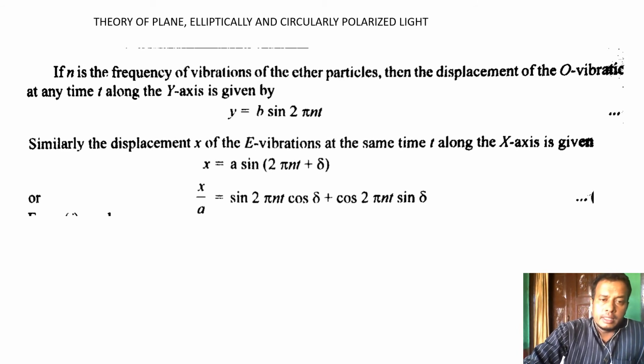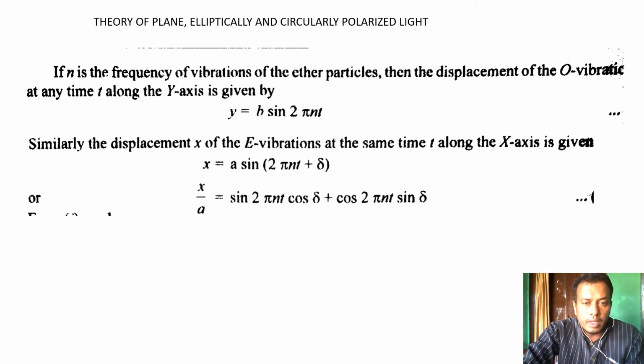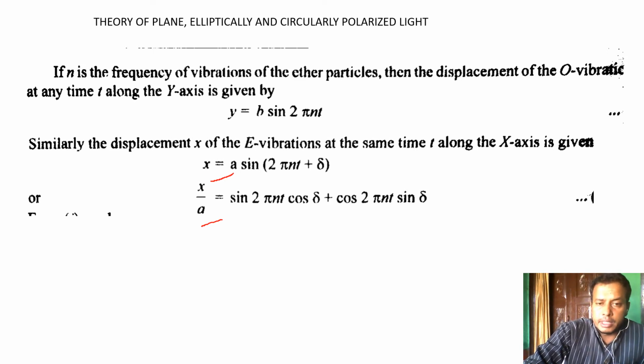On simplification, we write x by a as sin(a + b). Expanding, we know that sin(a + b) = sin a cos b + cos a sin b. Equating this, x by a = sin 2πnt cos δ + cos 2πnt sin δ.